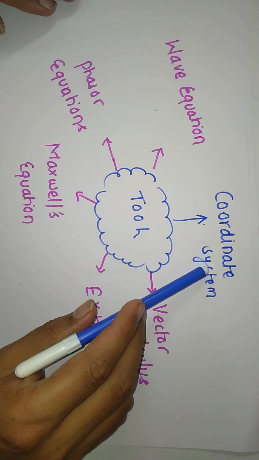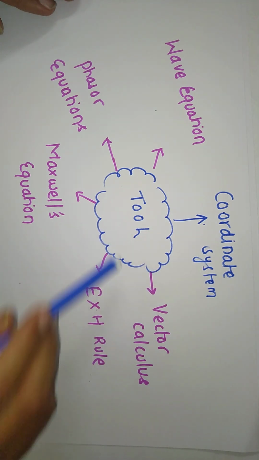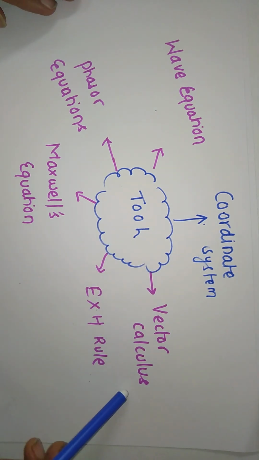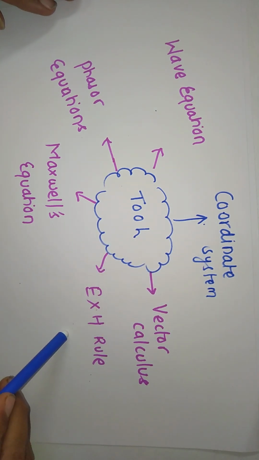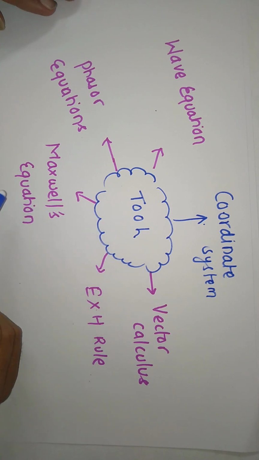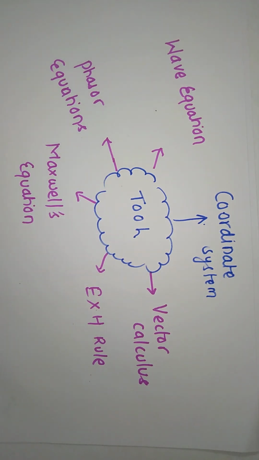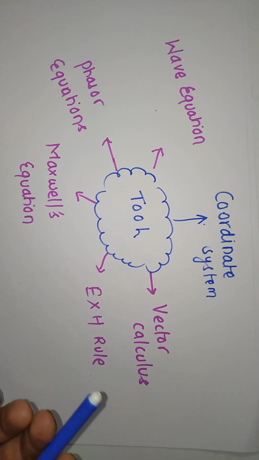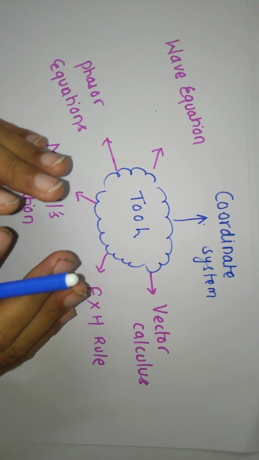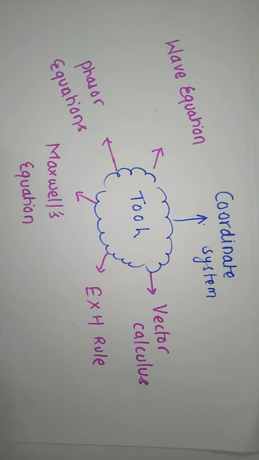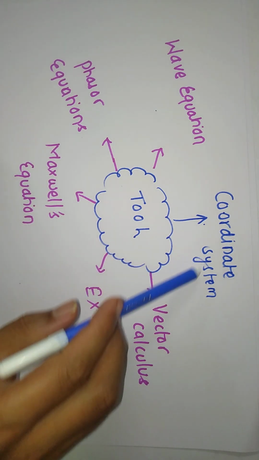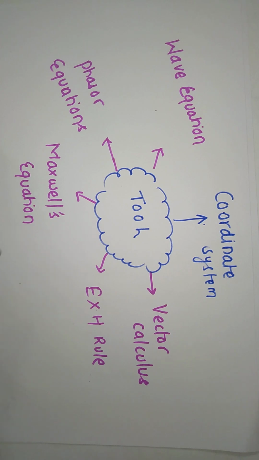First tool is coordinate system, second tool is vector calculus, third tool is E cross H rule, fourth one is Maxwell equations, fifth one is phasors and how to write the equations, sixth one is wave equation. These are the basic tools. Firstly you have to understand these tools, then you can understand electromagnetics. Hopefully you have got this lecture.